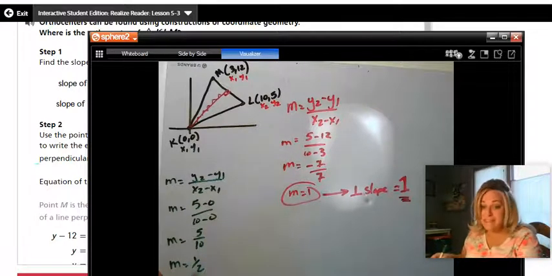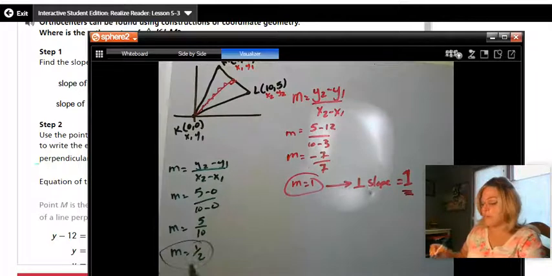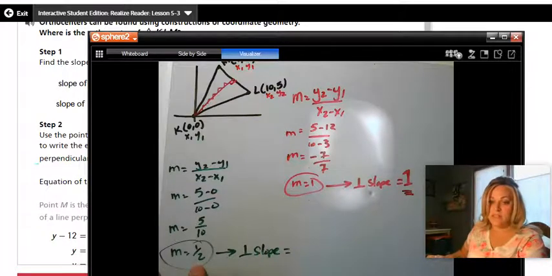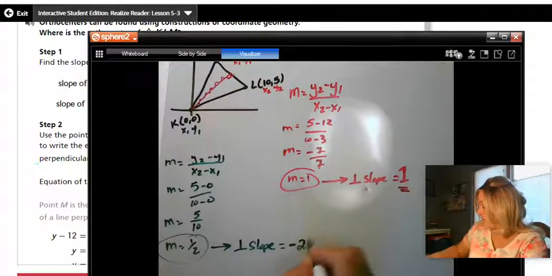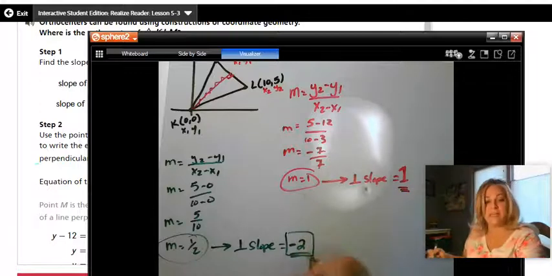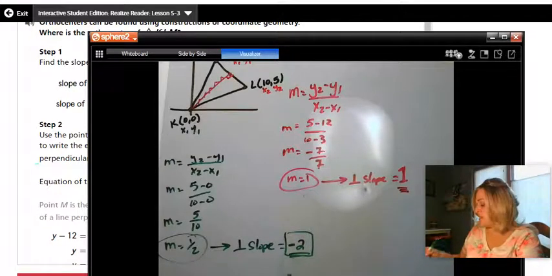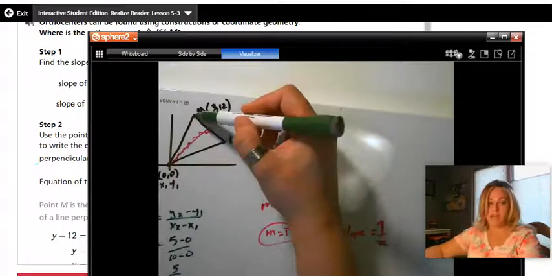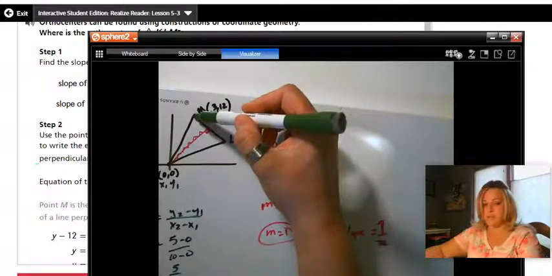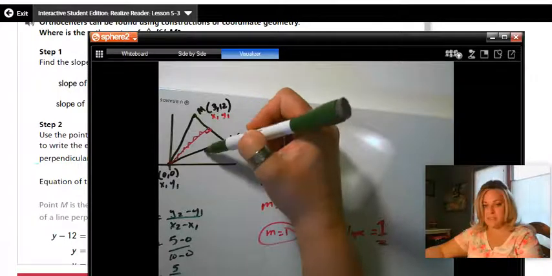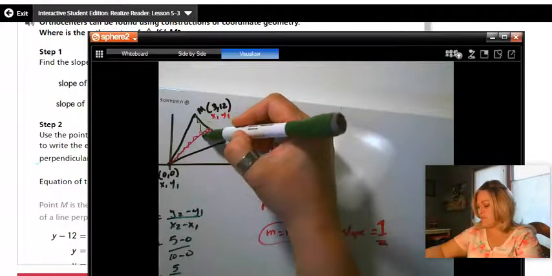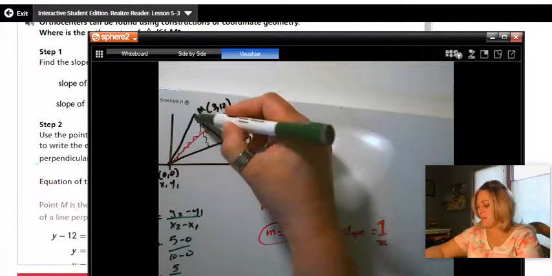Okay, but I don't need this slope. I need the slope perpendicular to this. So I need the perpendicular slope, which would be the opposite reciprocal. So instead of 1/2, it's a negative 2. So this is the slope I need. From this slope, I can move from this point opposite, because the altitude will go from a certain point, the vertex, to the side opposite. So I'm going to go from here down 2 over 1, down 2 over 1, down 2 over 1. Keep going. And it's going to look something like this.